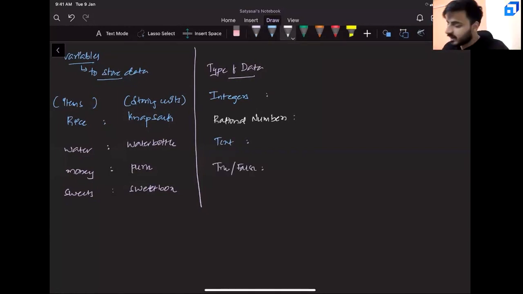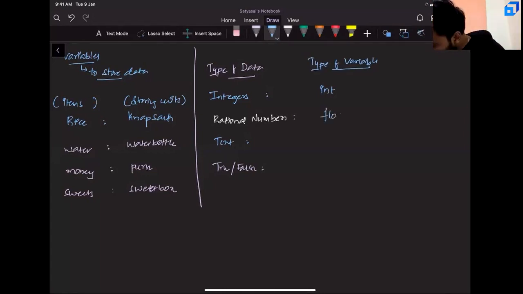Now, the thing is very simple, guys. If it is integers, the type of variable we have to use is called int. If it is rational numbers, that is, numbers with a decimal point, we'll use something called float. The text which you're typing, A, B, special characters, all these things, we'll use something called character. And a simple true or false, that is Boolean. So to store these different types of data, we have different types of variables. Now the question is, how can we use these types of variables?